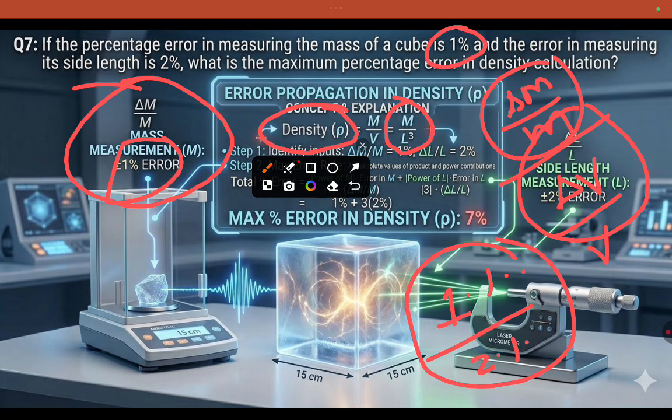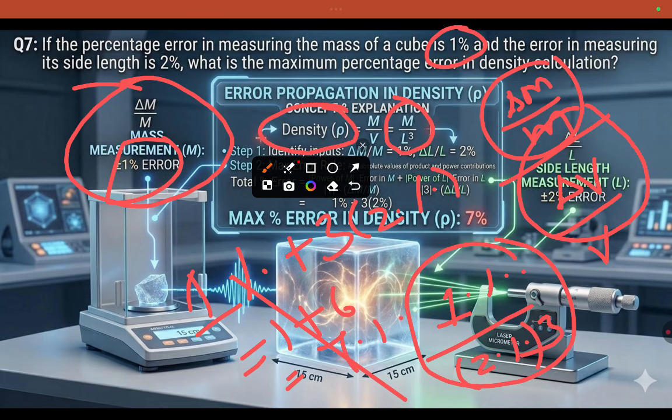So here we have L cube, that is about 3. So we will get 1% plus 3 into 2%, which is 1 plus 6, which is nothing but 7%.